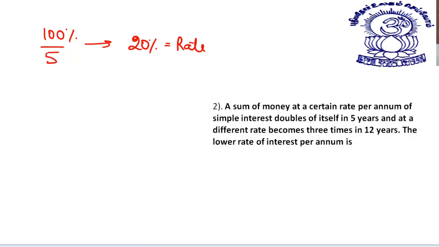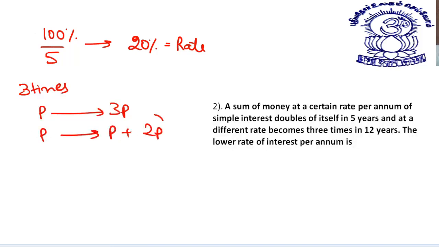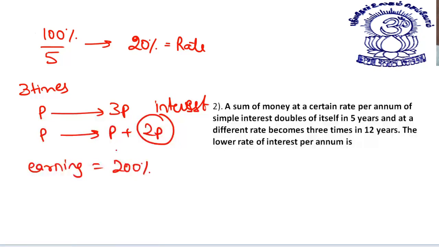Second case, another different rate becomes 3 times in 12 years. See, 3 times means from P it reaches 3P, or I can say from P it becomes P plus 2P. This 2P is the interest. 2P is the interest means the earning is 200%. See, P in itself is 100%, so 2P will be 200%. 200% in 12 years.